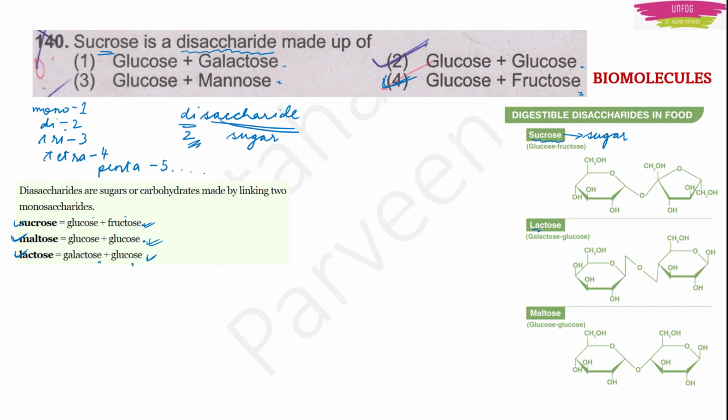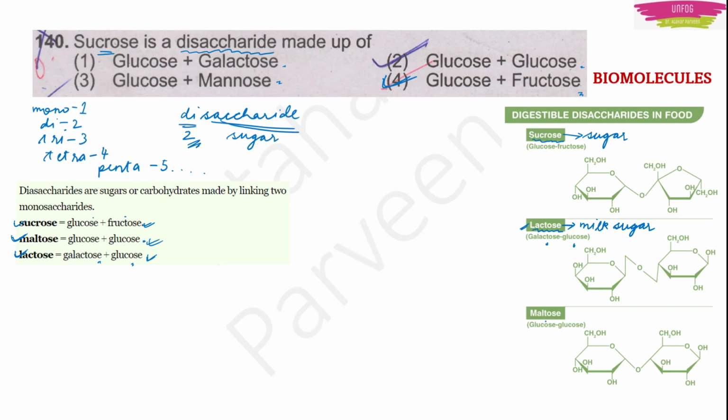Then we have lactose, also called milk sugar. Natural milk without added sugar has a little sweetness, and that sweetness is added by the lactose present in the milk. Lactose is a disaccharide made up of monomers galactose and glucose.